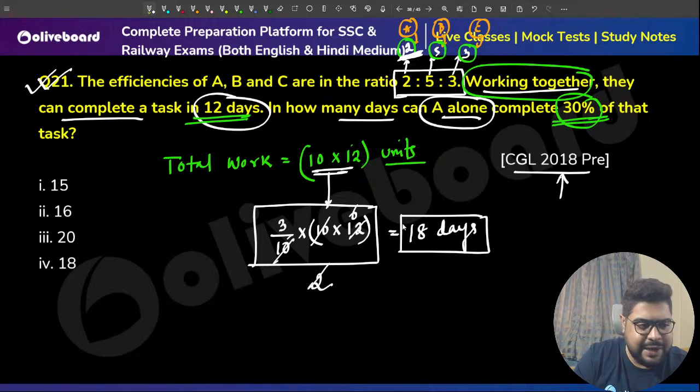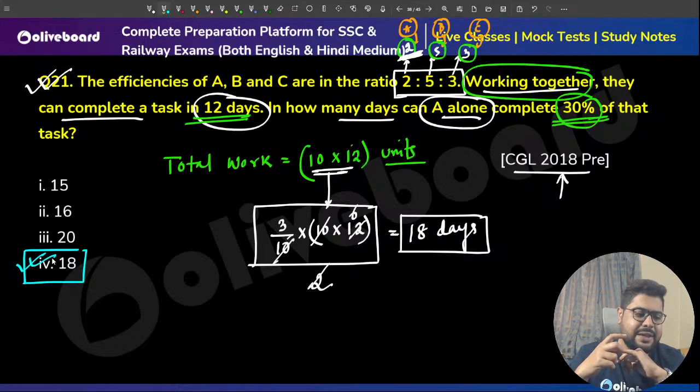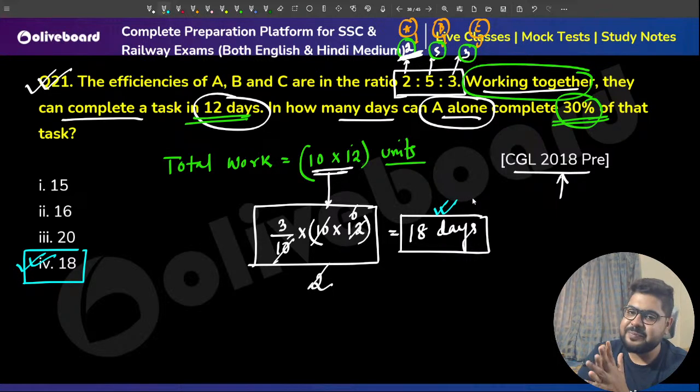Vikshit, a little bit of problem, I guess. Brother, there is one simple problem in the calculation. Not 20, brother, it will be 18. Option number 4, 18 will be the correct answer.